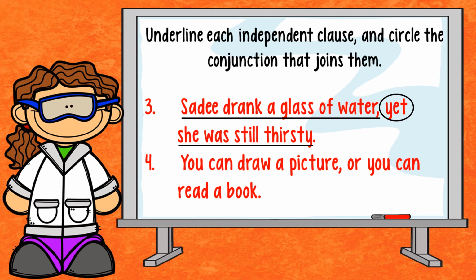She drank a glass of water, yet she was still thirsty, indicating that the glass of water wasn't enough to quench her thirst. On number 4, we can look at it, it says, you can draw a picture, comma, or you can read a book. Two independent clauses that can truly stand alone, but I'm no longer in second and third grade, so I want to make these compound sentences so people can understand that I've grown up a little bit and can go more in depth in my writing. So I can draw a picture or you can read a book. Which do you want to do? You can draw, you can read. It's up to you. Or tells you that you have a choice between two different things.